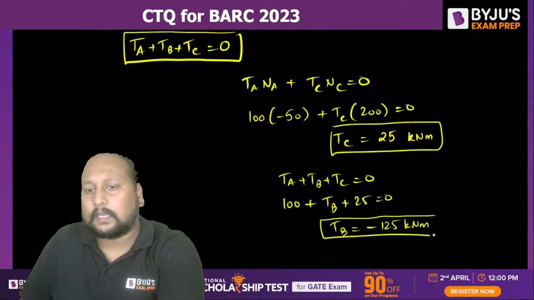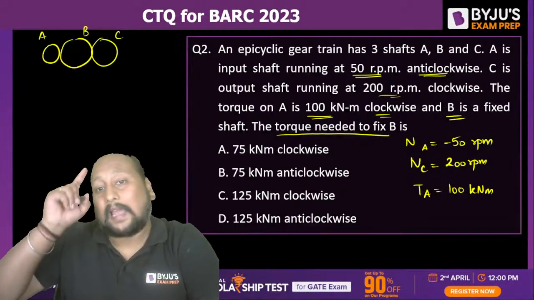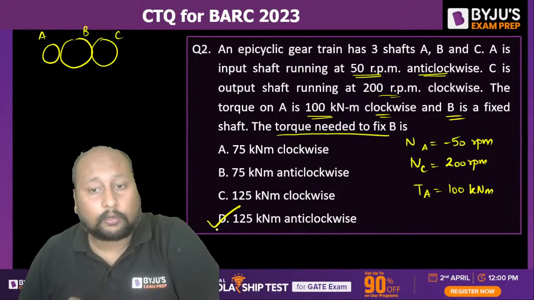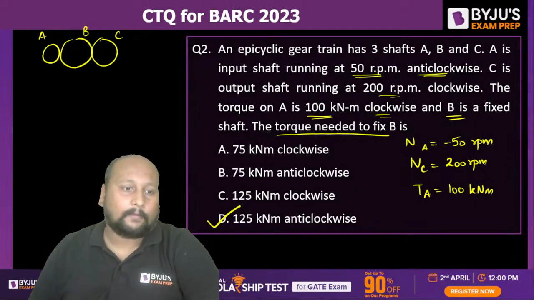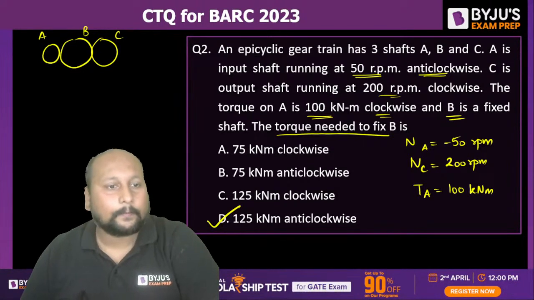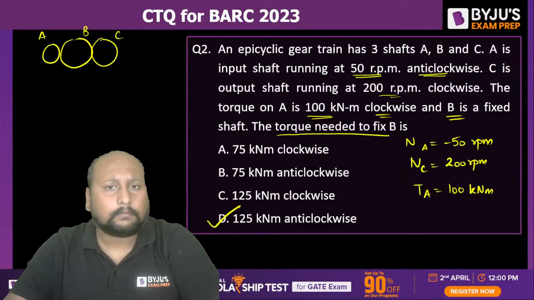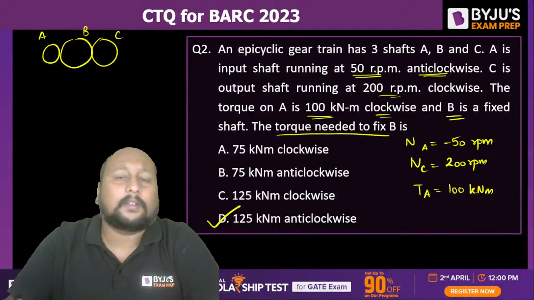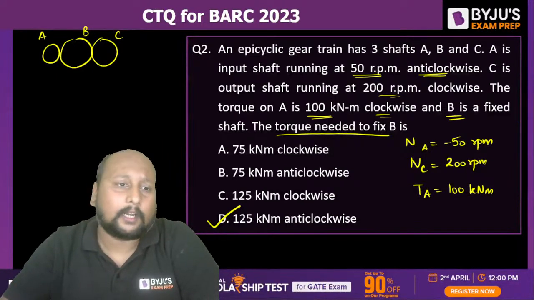The meaning of this is your fixing torque will be having the direction of anti-clockwise. So option D, 125 kilonewton meter in the anti-clockwise, is the correct answer. Very good, Kiran, Rishi, absolutely correct. Saurav, is this clear? Option D, 125 kilonewton anti-clockwise, because I'm assuming anti-clockwise direction as negative and clockwise as positive. So definitely option D is the correct answer.